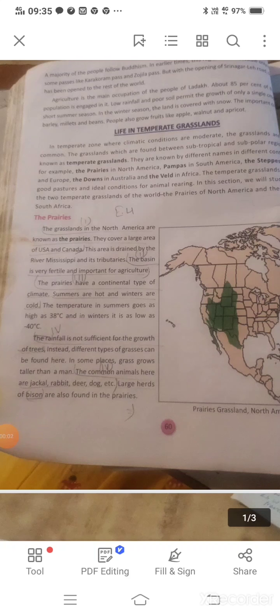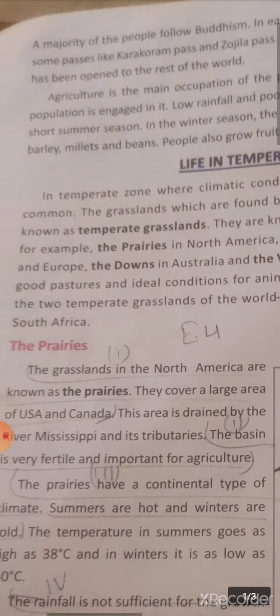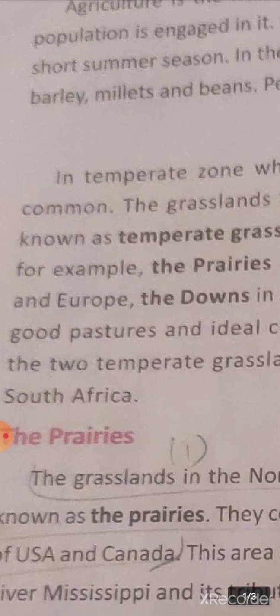Life in temperate grasslands. This is the next topic that we will learn today. Now, this grassland, as the name suggests, lies in the temperate zone. Class, we have already learned about the temperate zone, isn't it? Tropical zone, temperate zone, subtropical, subtemperate zone, and subpolar zones. So you have already learned about the different zones of the earth.